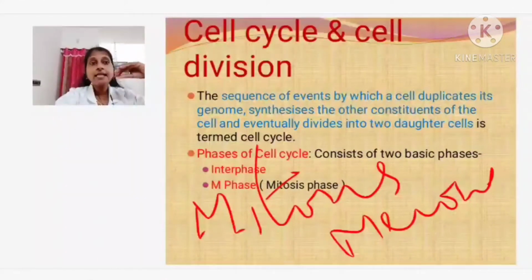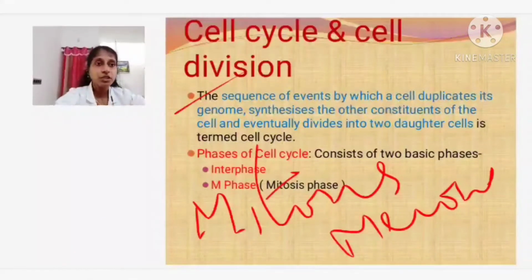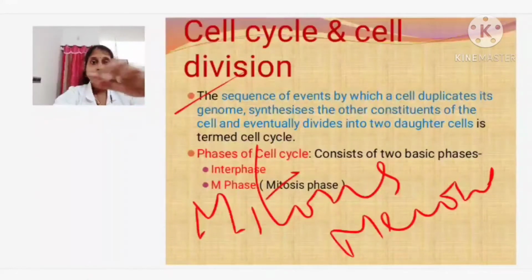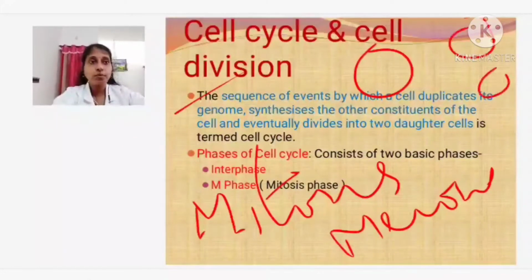Now the definition of cell cycle: it is the sequence of events by which a cell duplicates its genome, meaning a duplicate copy of the DNA content is produced, and it synthesizes the rest of the components. Because from one cell two cells have to form, however many mitochondria, endoplasmic reticulum and Golgi bodies were there, everything should be present in both cells, along with the DNA.